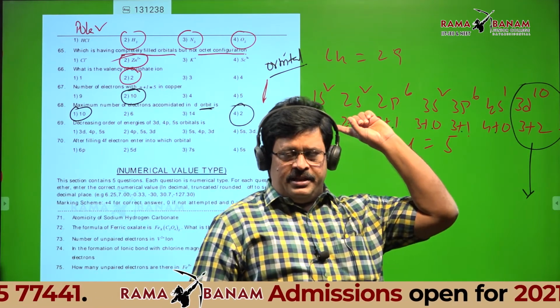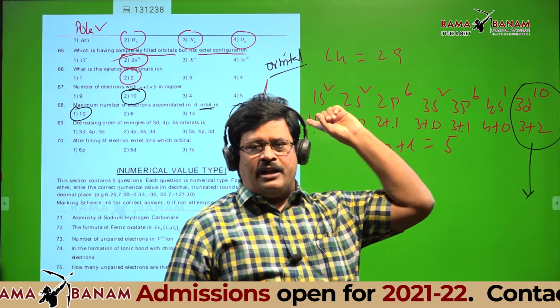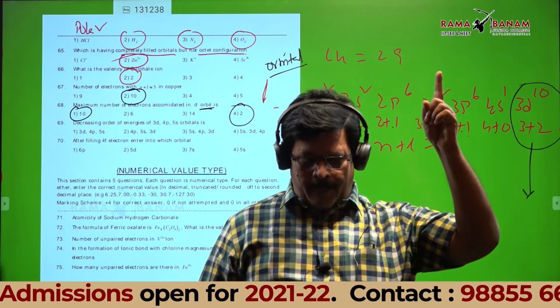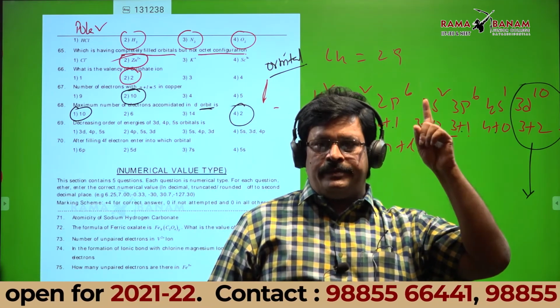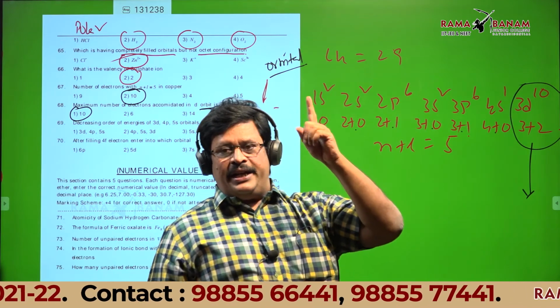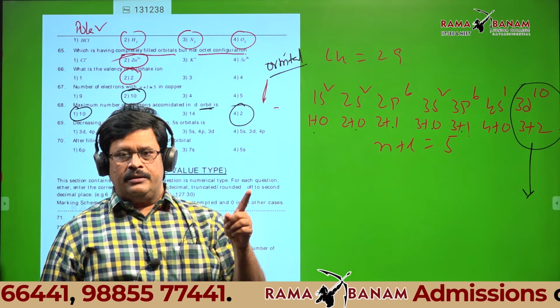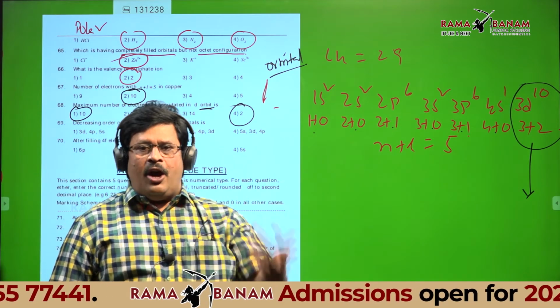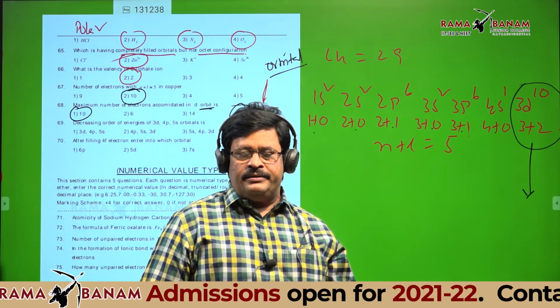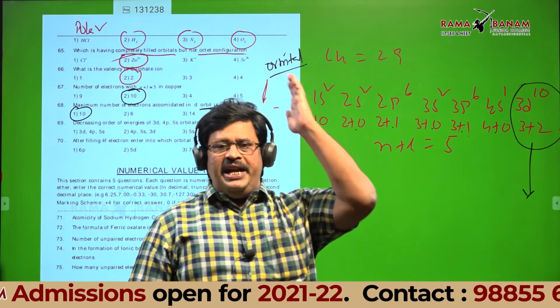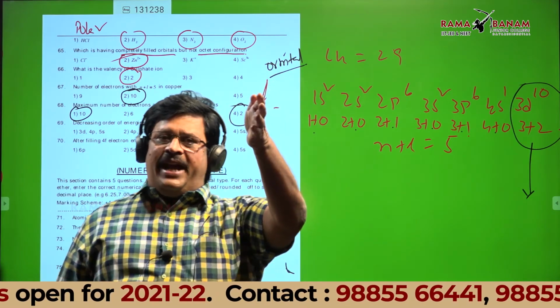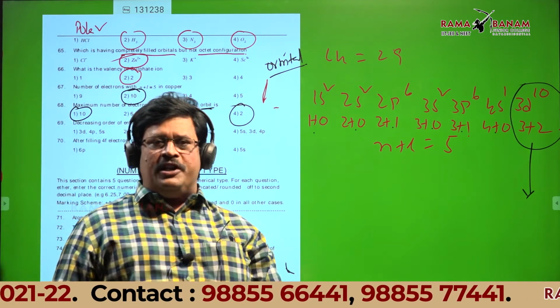Is that a d subshell or d orbital? Read the question carefully. D orbital. Then how can it be 10? Any orbital can accommodate a maximum of 2 electrons. That's what is Pauli's principle.